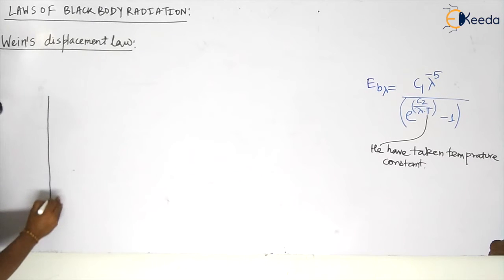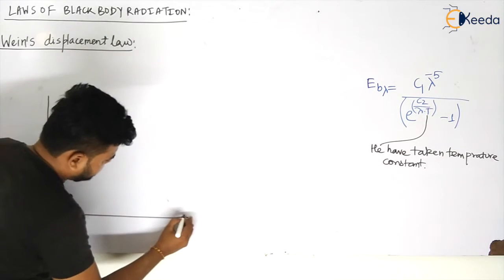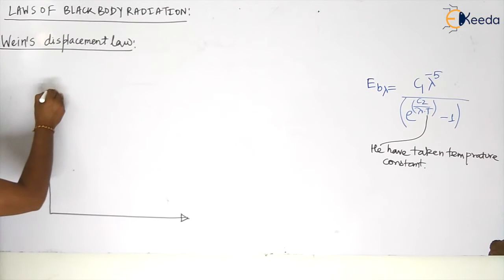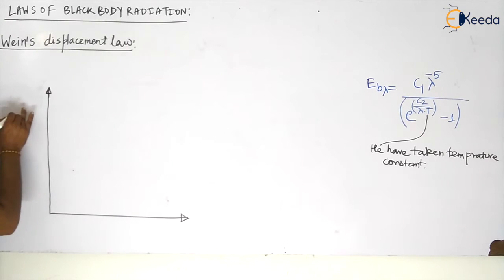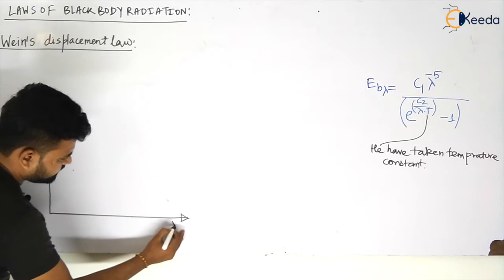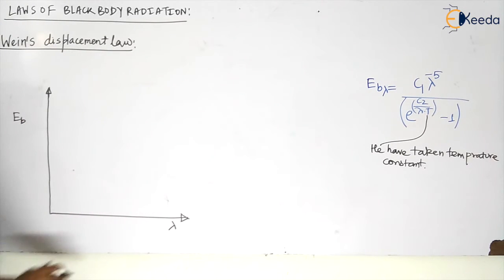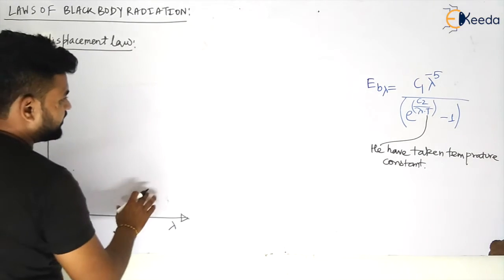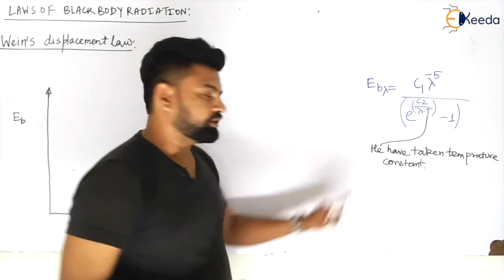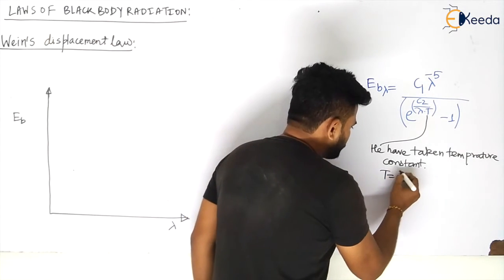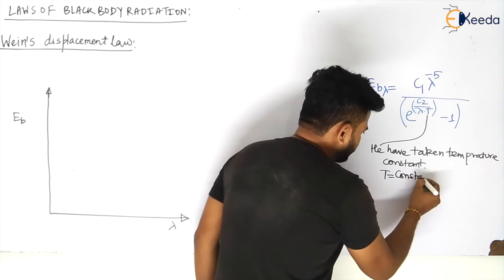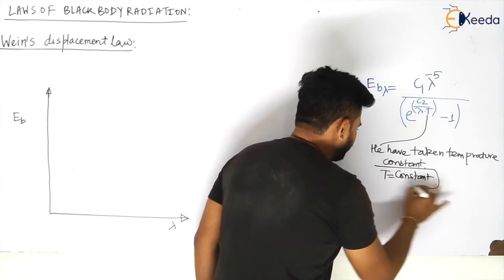First he is calculating the total emissive power, that is E_b, and lambda in this direction. He took the temperature T equal to constant, my dear students. Now let us see what will happen.